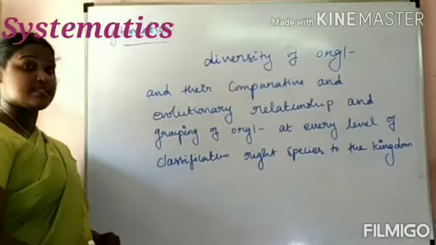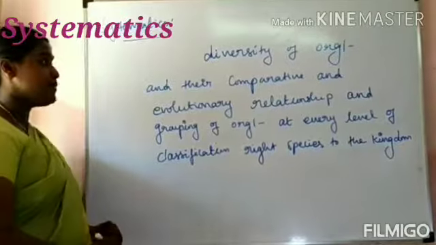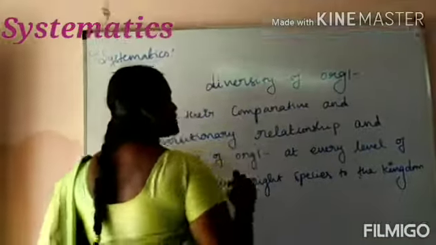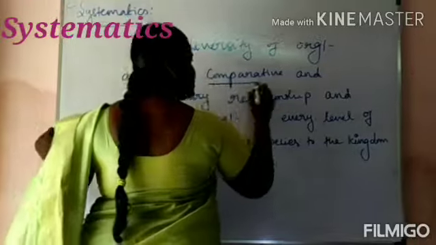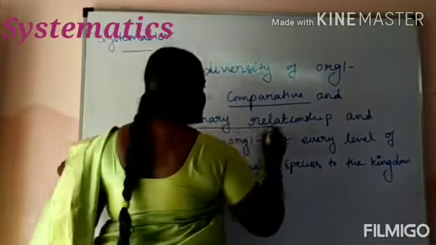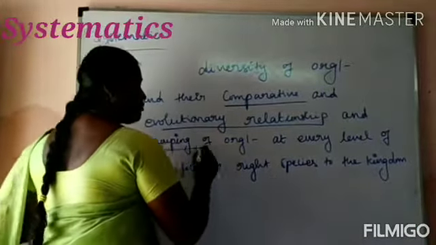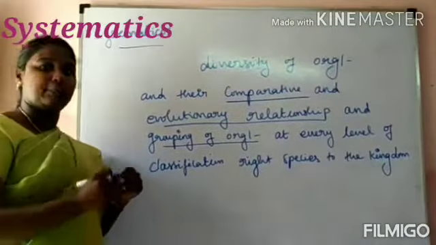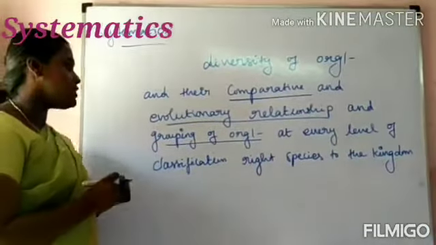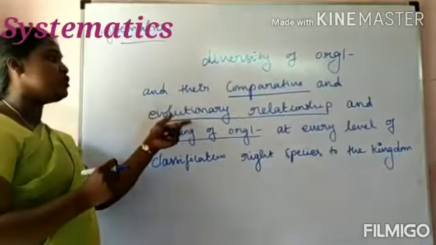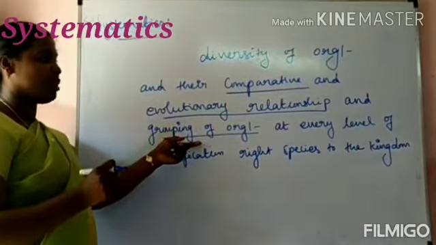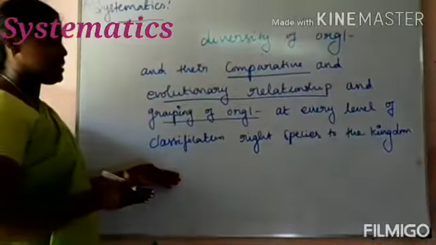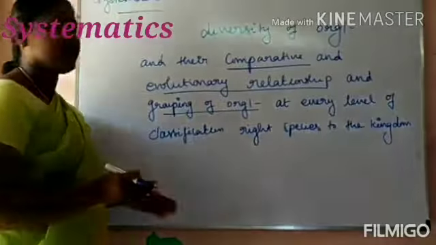Systematics has a similar principle. In systematics, we study the diversity of organisms: the comparative study, the evolutionary relationships and the grouping of organisms. So this is a comparative study of evolutionary relationships and grouping of organisms, based on every level of classification, from species up to the kingdom.